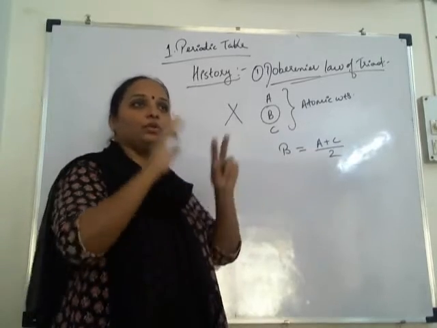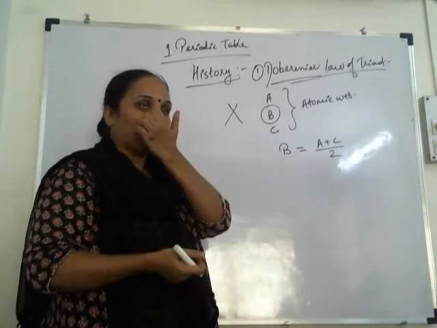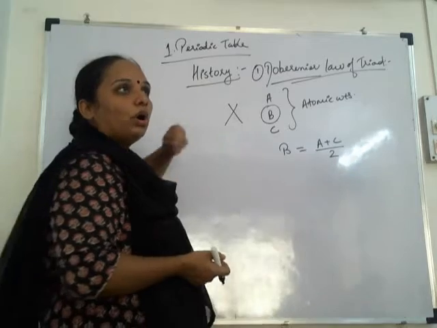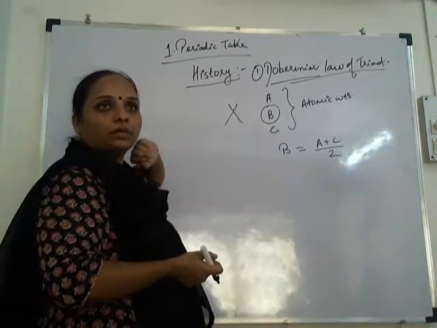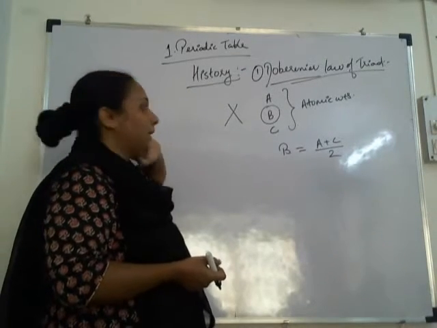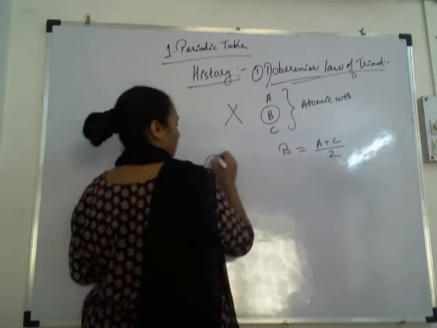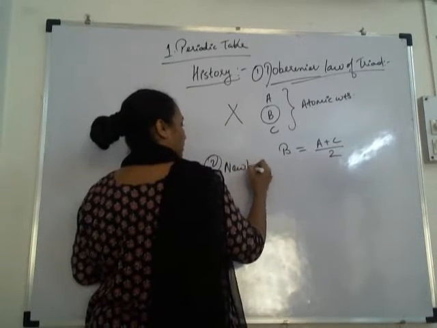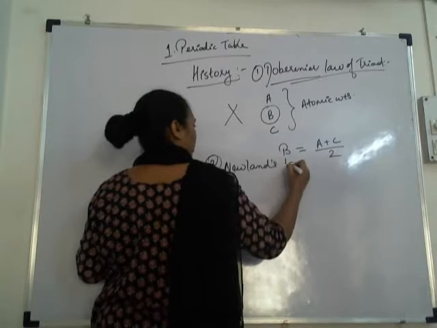it was rejected as it was not applicable to all the other elements. Okay, it was not applicable to all the other elements. That's why it was rejected. Correct? Then second was, you all must be knowing this history, no? Have you studied it before?